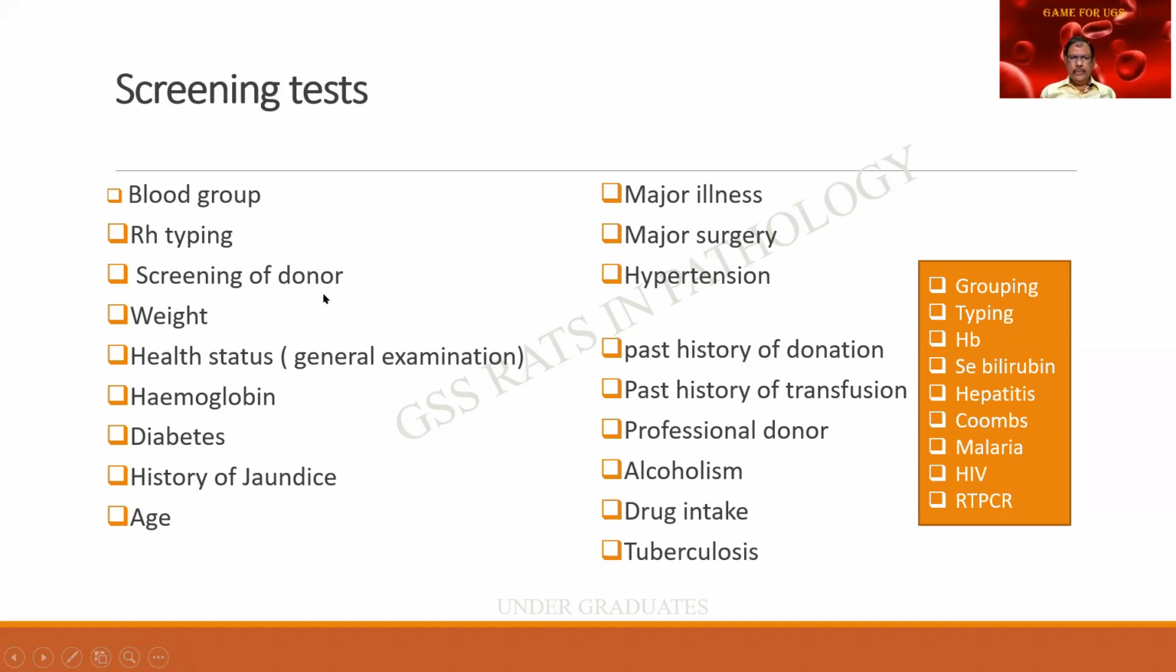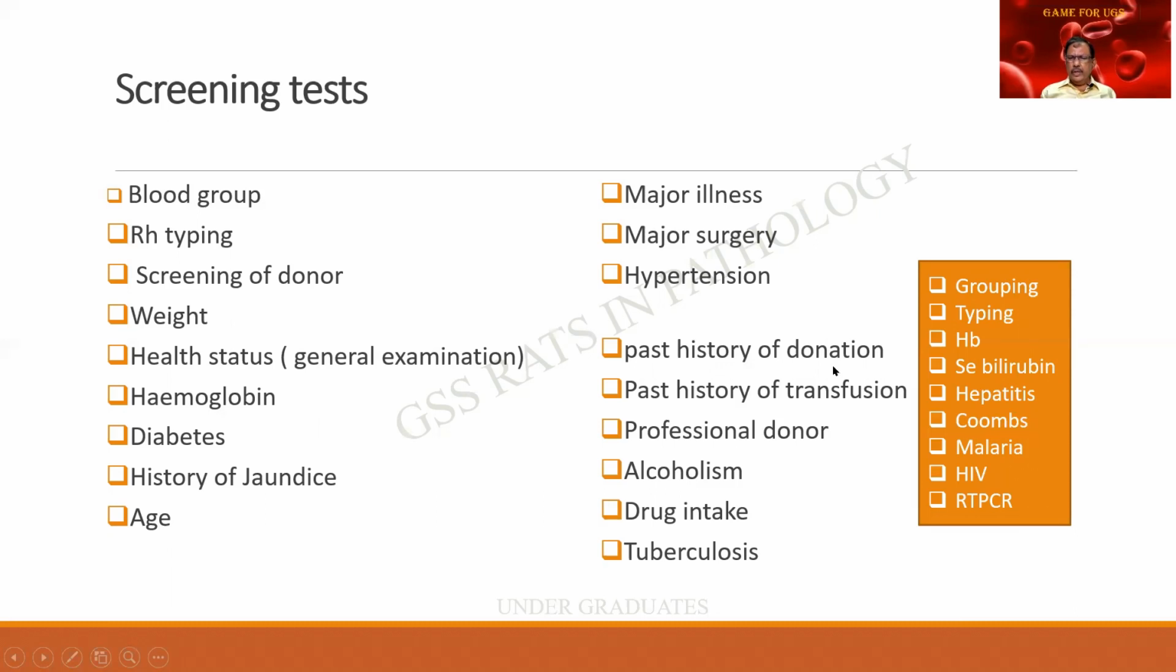Screening of the donor means it can be the weight, it can be the health status, whether he himself is anemic or normal, diabetic, he has had a history of jaundice. What is the age of the patient? Less than 18 years, more than say about 55 years, you people are not supposed to give blood. And anybody who is suffering from a major illness, such as a cardiac failure, hypertension, etc., should not. If you have undergone a major surgery in the recent past, you are not eligible. So these are the things.